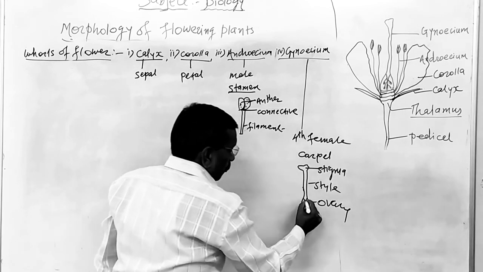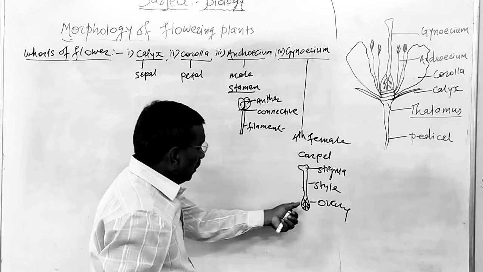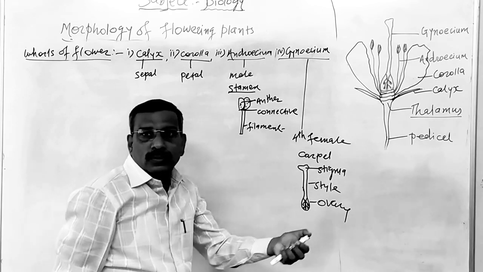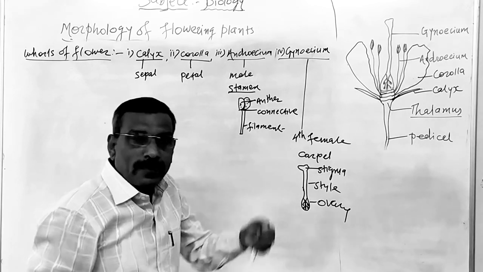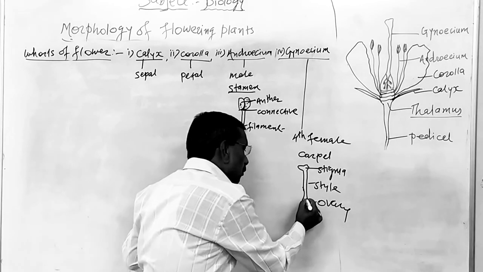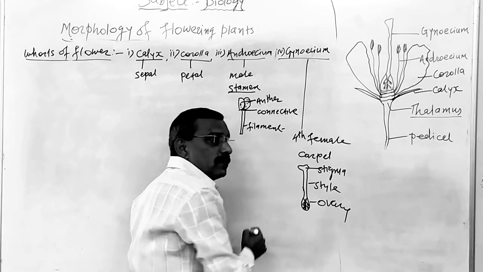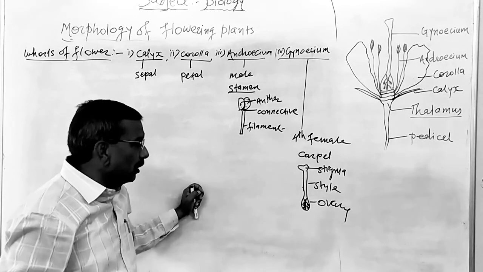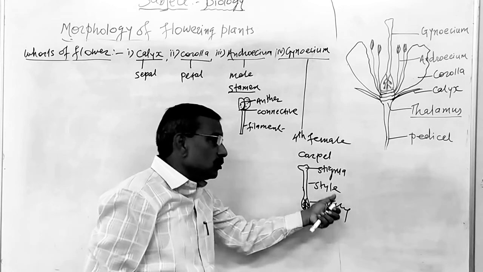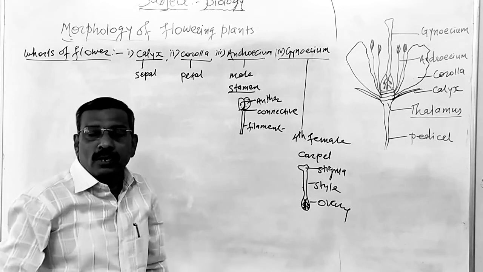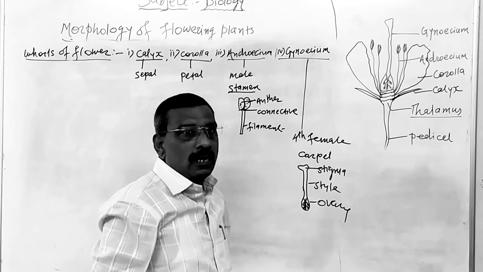So, ovules are produced from the parenchymal tissue of the ovary. That tissue is known as the placenta. Ovules develop from the placenta of the ovary. Thus, the ovary produces ovules, so it is a functional part known as a fertile part.